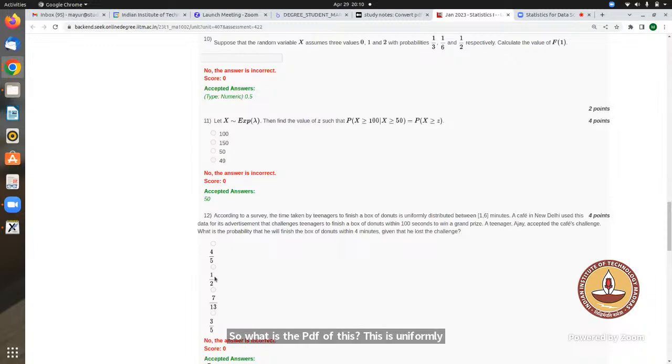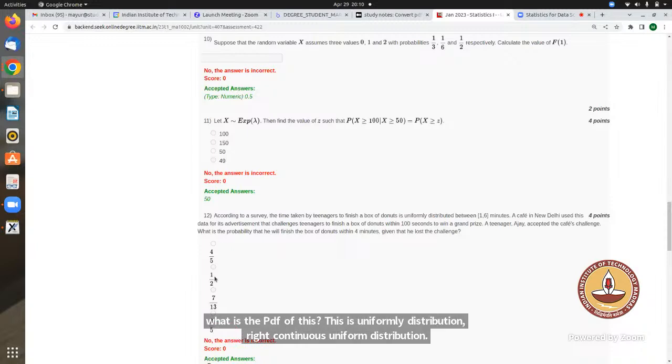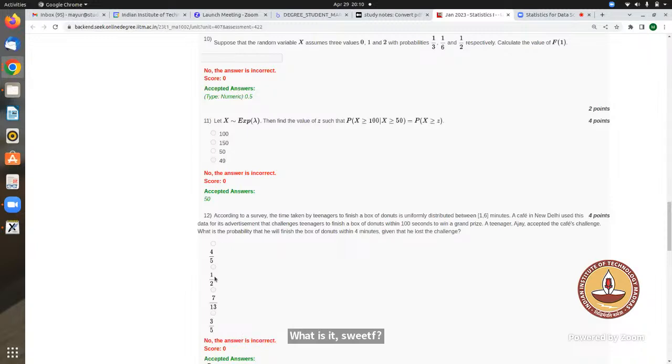The PDF is 1 by b minus a. B is 6, A is 1, so it is 1 upon 5.